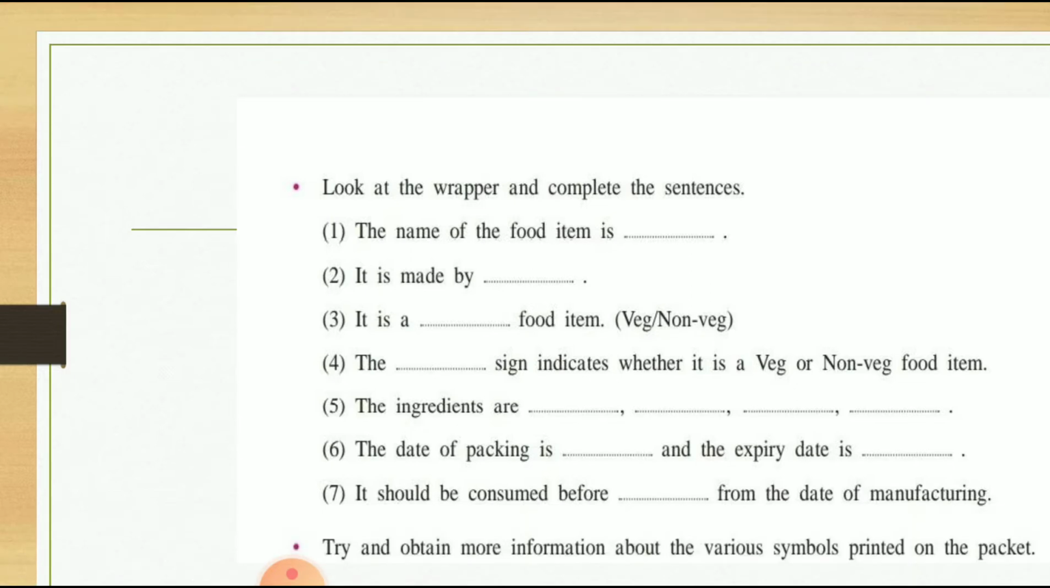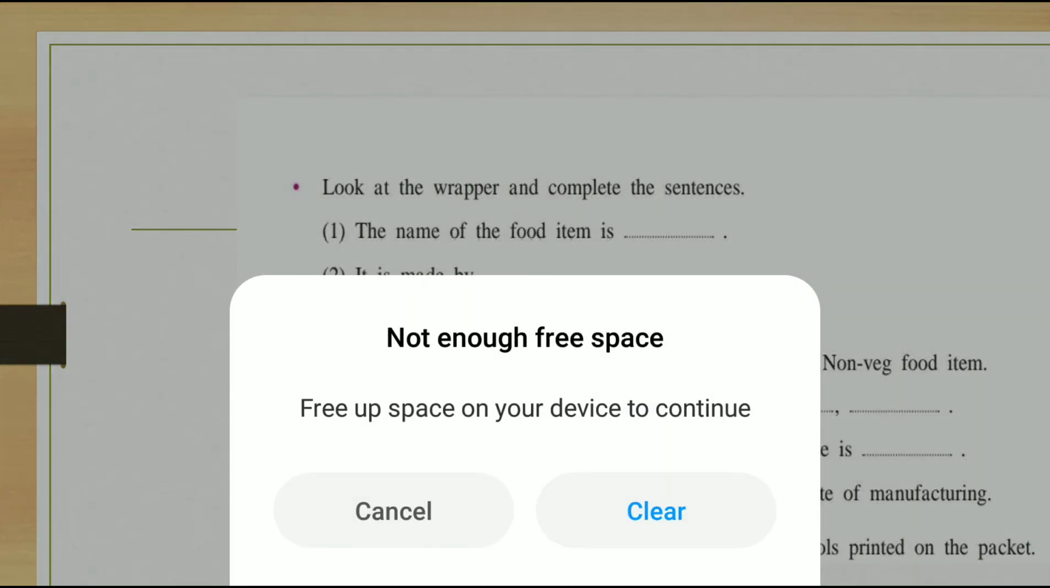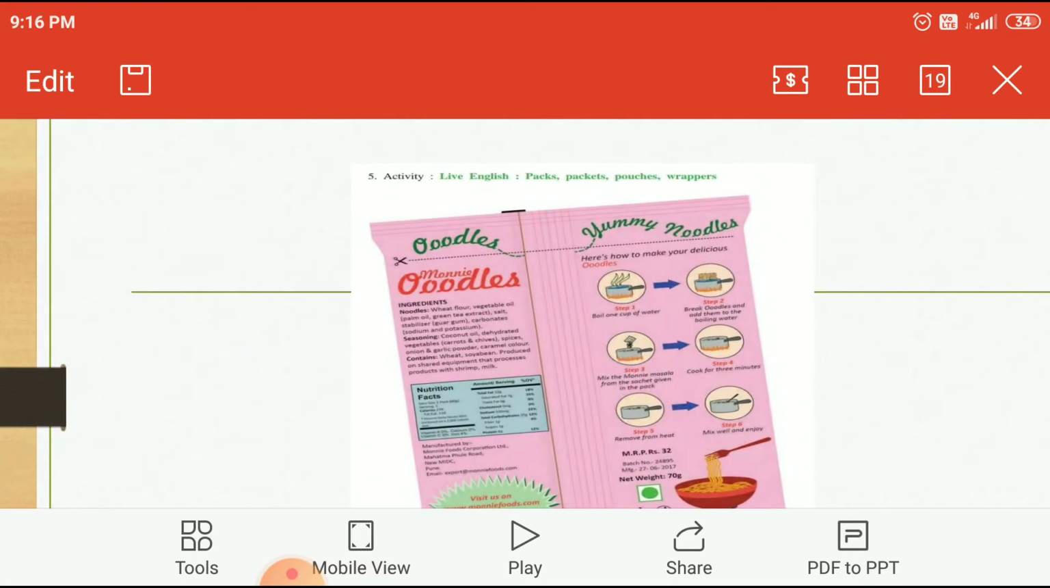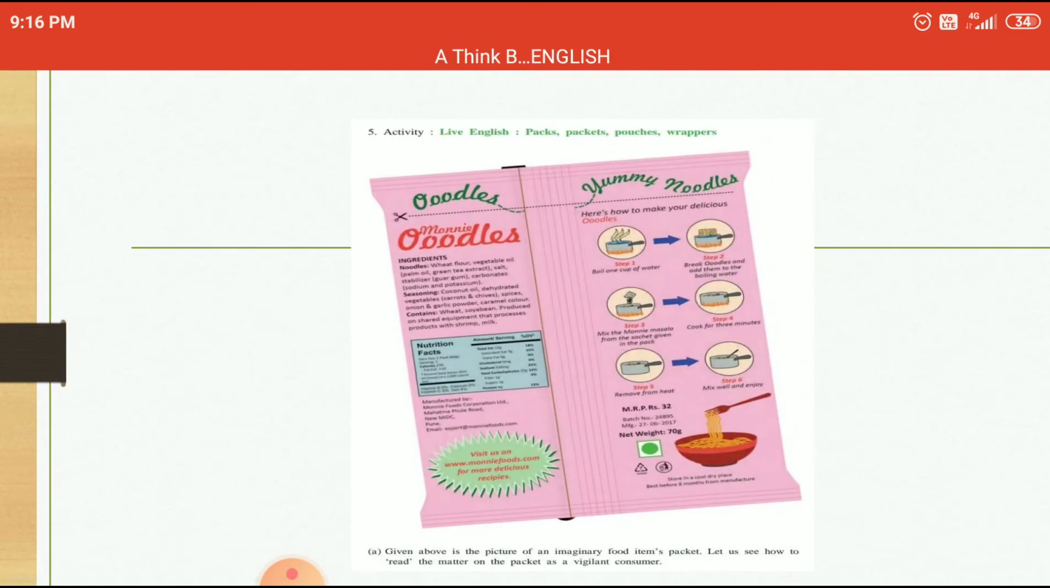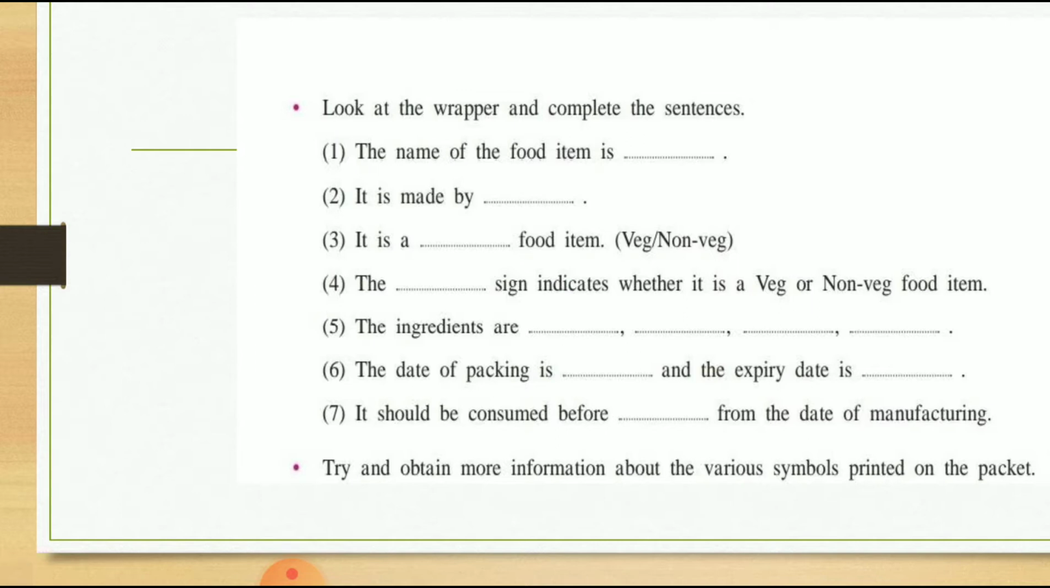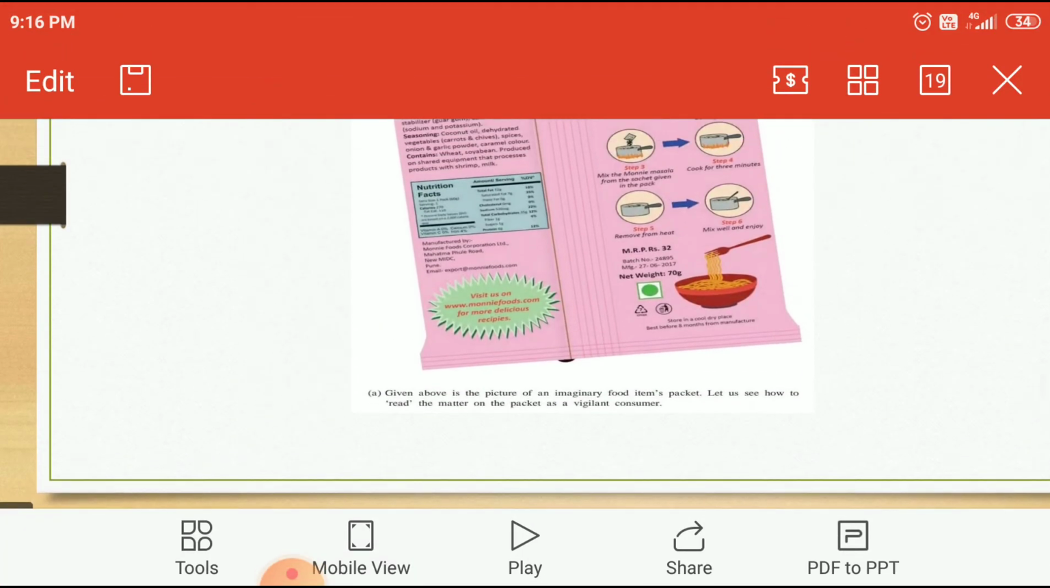The first sentence is, the name of the food item is. Can you tell me what the name of the food item is? Okay, look at the wrappers. The name of the food item is oodles. Then, it is made by. Look at the wrappers. It is made by.